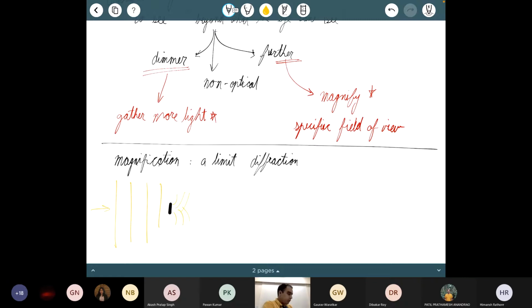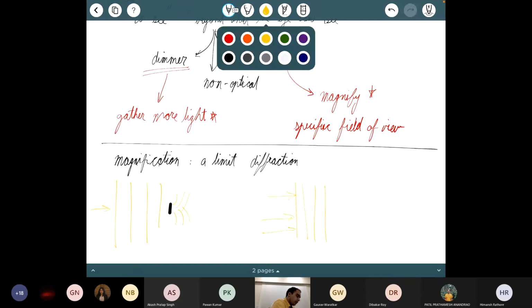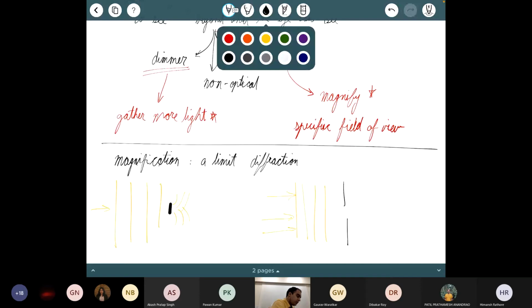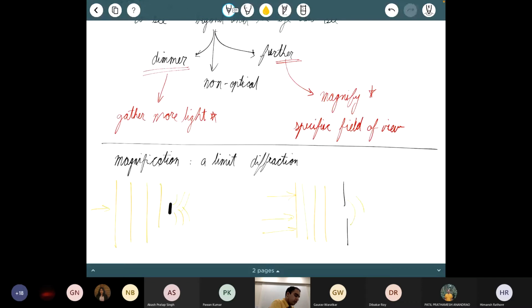But that is not the only way you can get diffraction. Instead, I can have a plane parallel wavefront coming in, but now I put a hollow in a screen, and again I start seeing diffraction of light around those edges.